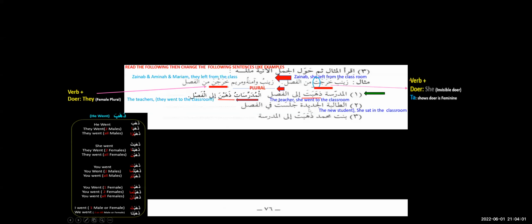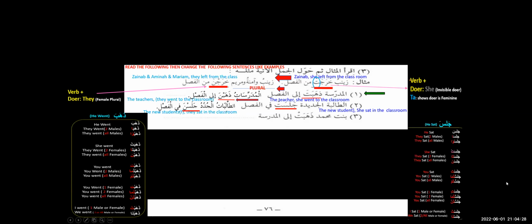At-talibatul jadidatu jalasat fil fasli. The new student, she sat in the classroom. So jalasat is once again referring to singular. If you want to make the plural, we say the new students, they sat in the classroom. At-talibatul jududu jalasna fil fasli. So we are simply adding this noon, jalasna. Here we add noon again, dhahabna. If it was the verb kharaja, we will say kharajna, right? Here's the jalasa. Jalasna means they, all females, sat. Jalasat means one female, as it's written here for one student.